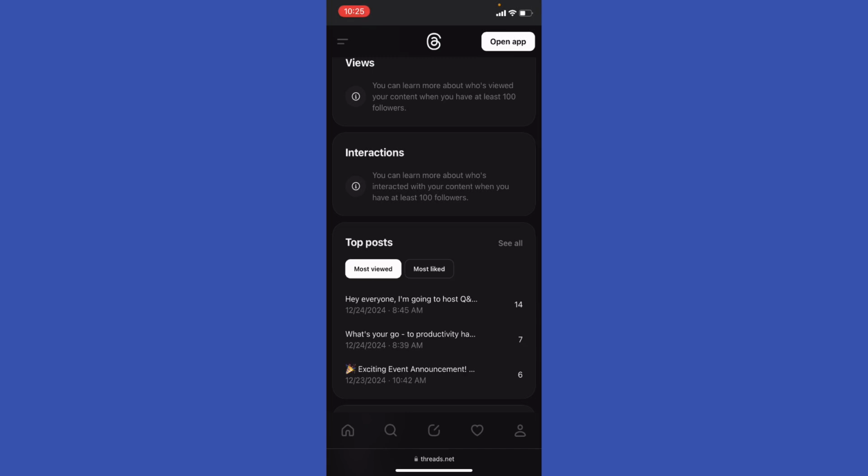And that's how you can effectively promote your products on Threads by optimizing your profile, posting engaging content, interacting with your audience, and offering exclusive deals. You can build a strong presence and boost your sales.